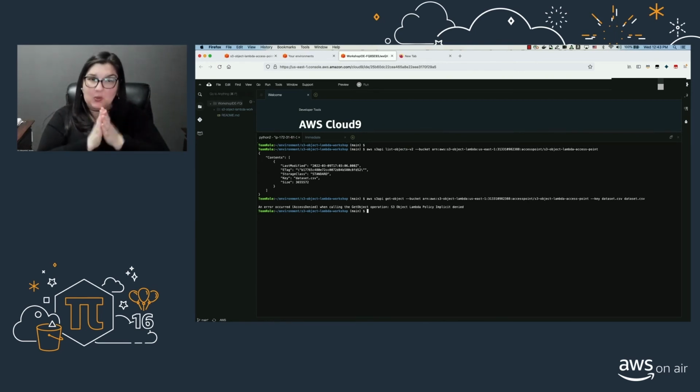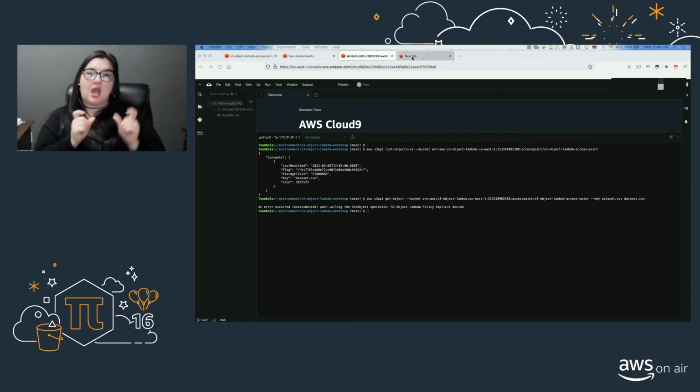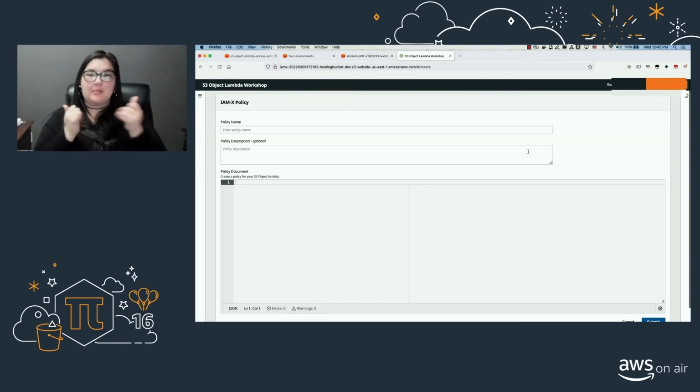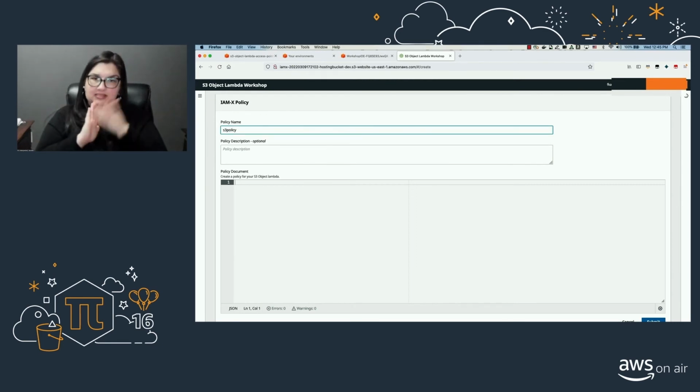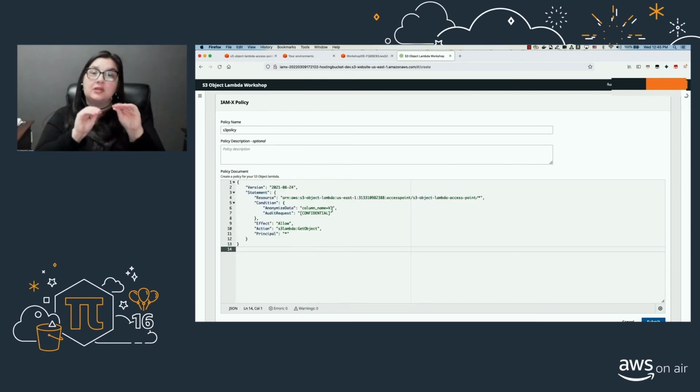And this is similar to the policy evaluation in any Amazon IAM, right? So for this, I need to put in a custom IAM policy on my front-end application to ensure that the policy is evaluated and it is right. To do that, I need to go into my front-end application to put in a custom IAM policy. So let me go to the front end, and I do a create policy here. I put in a policy name, and I put in the policy document. My resource is my ARN, and under anonymized data, I have selected column as V3.